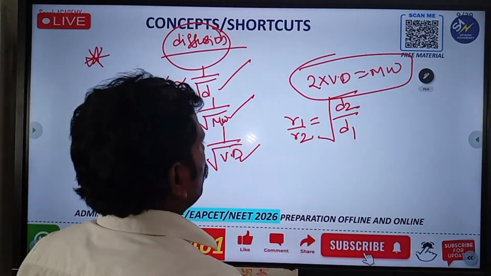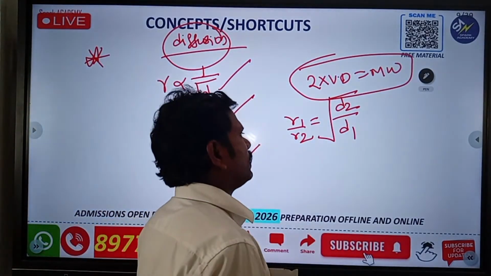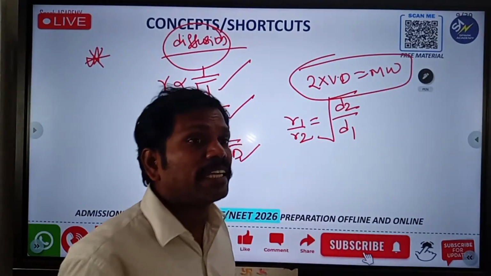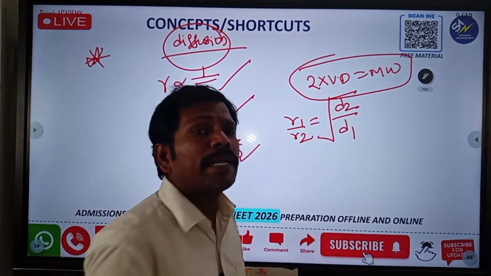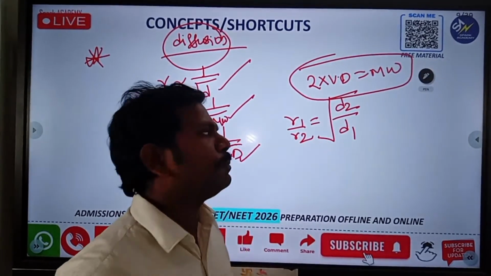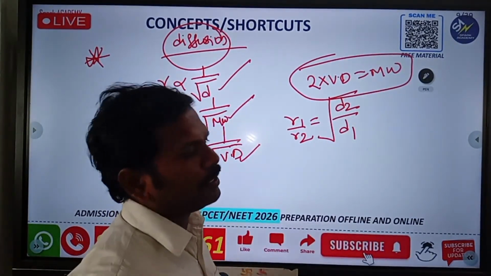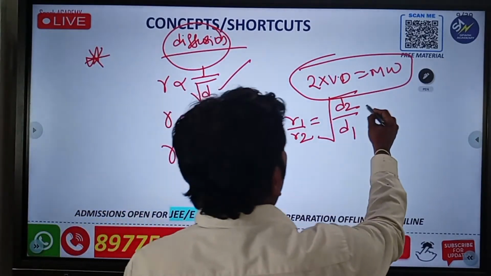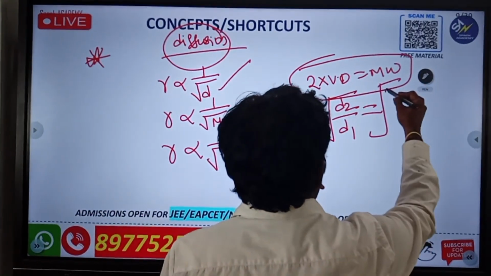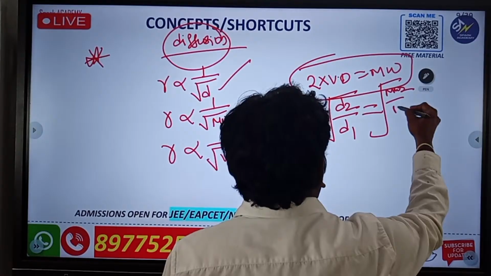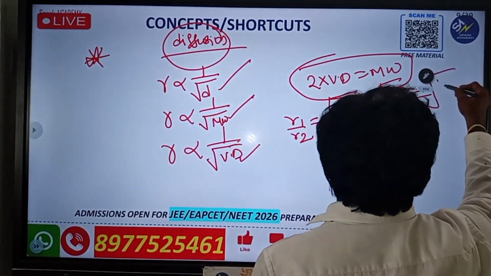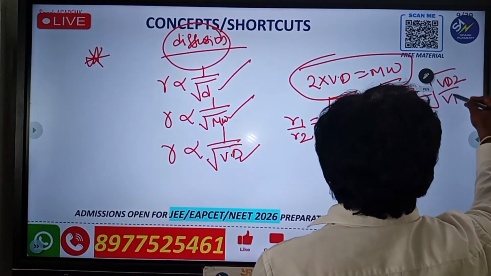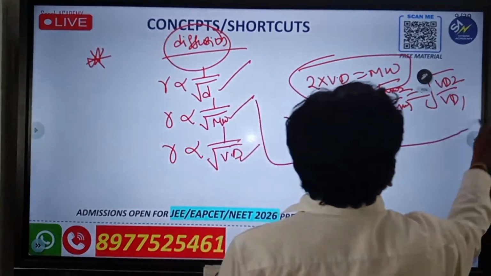So see this now. Square root of D2 by D1: that means whichever has higher density will diffuse slowly, and whichever has lower density will diffuse very quickly. So by using this formula, square root of D2 by D1 is equal to square root of MW2 by MW1, that you already know, and that is equal to square root of VD2 by VD1. So this is a wonderful formula.